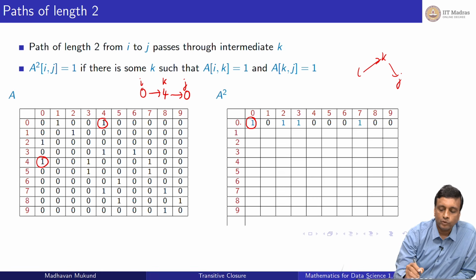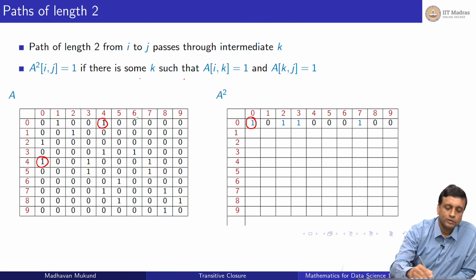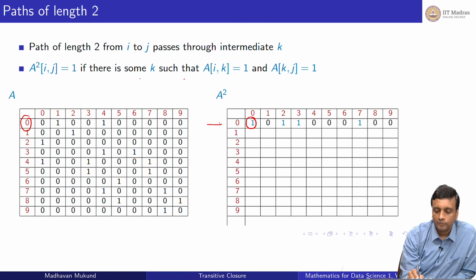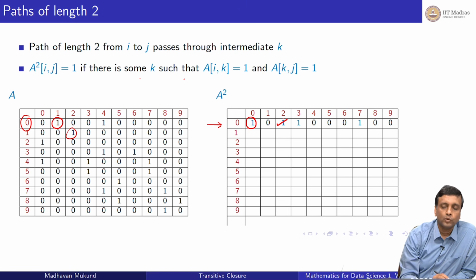So in general, if I do it systematically, I want to fill in the row for 0. So I look at the first entry. Where can I go via 1? So if I say 0 to 1, then I look at the 1th entry. So 1 can go to 2. Therefore I have an entry 0 2. So 0 to 1 to 2.